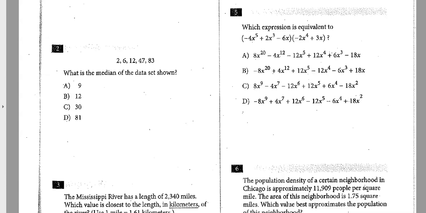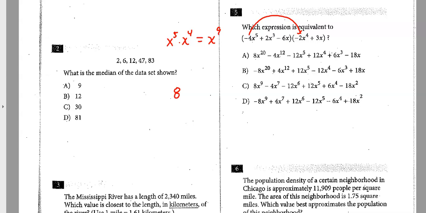Right away, the very front term, this piece times this piece. When I do that, I get -4 times -2. Well, that's positive 8. And then x to the 5th times x to the 4th. Remember, you add the exponents. That's really just x to the 9th, not x to the 20th.